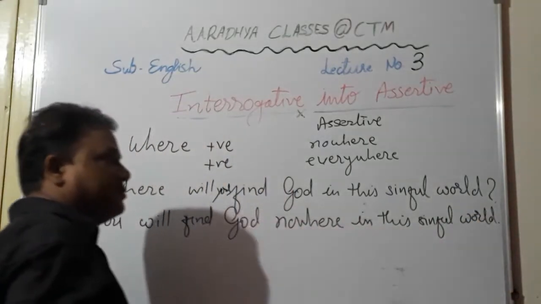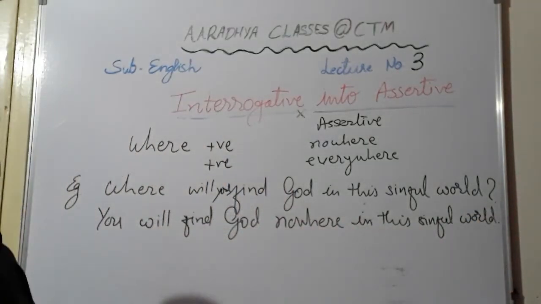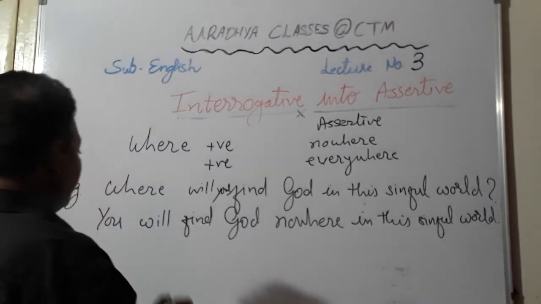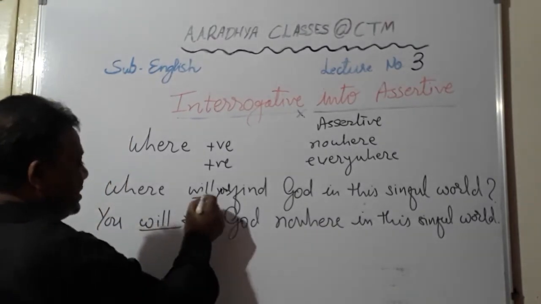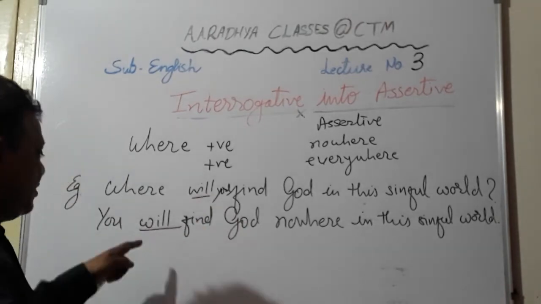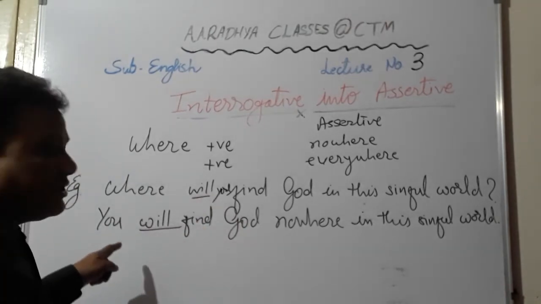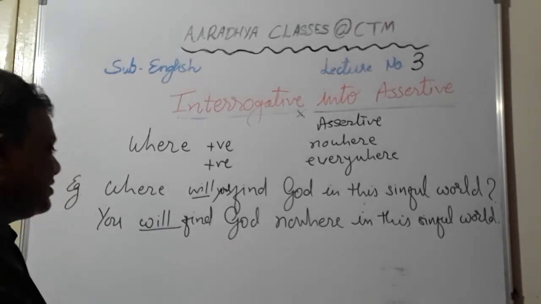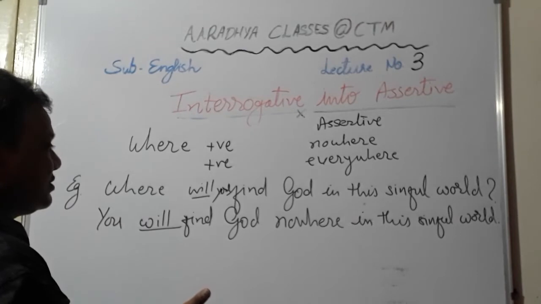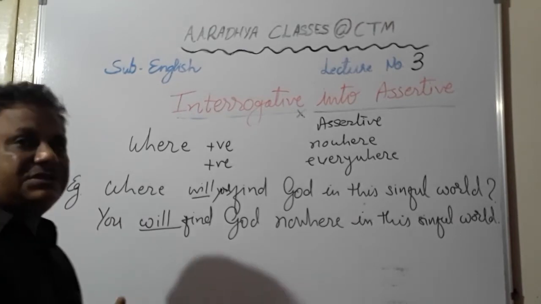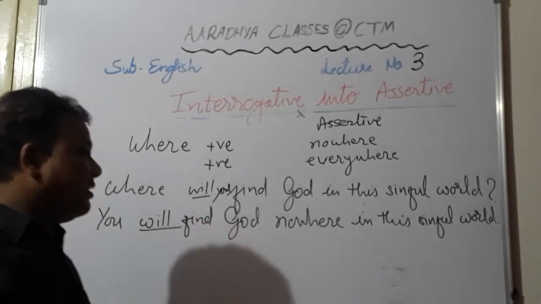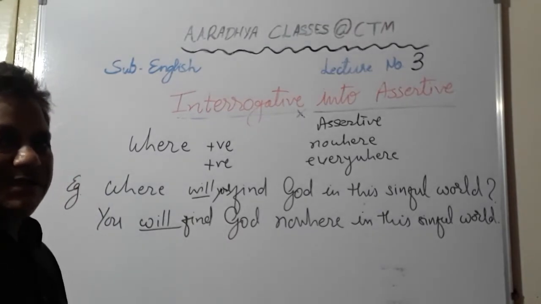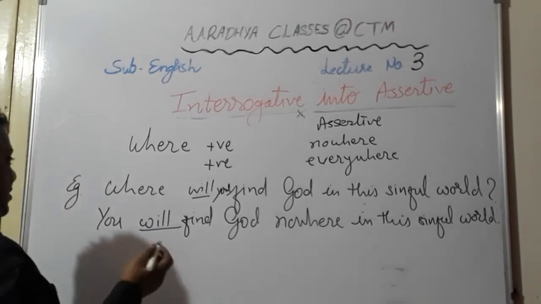Okay, so students, normally nowhere and everywhere are written before the other words. Here other words are in this sinful world. So you will find, here in this sentence also you have future tense, in assertive also we have kept the future tense only. You will find God nowhere in this sinful world. If we translate it into Hindi, students, the sentence is like this: ये पापी दुनिया में तुम्हें गॉड कहाँ मिलेंगे? तो ये पापी दुनिया में गॉड तुम्हें कहीं नहीं मिलेंगे. Okay, that is just a normal sentence.